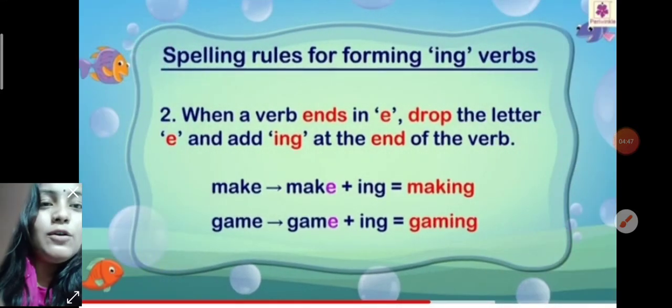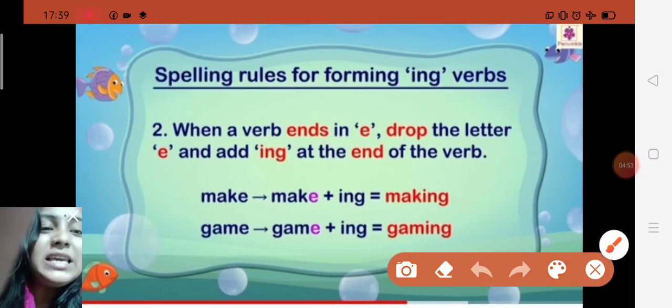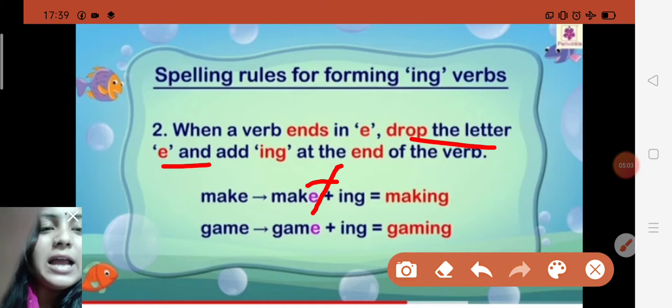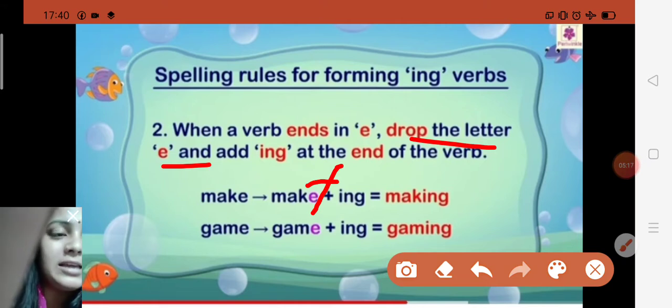Like written here, when a verb ends in E, whenever you are going to add ing, drop the letter E. It means you just remove the letter E and then add ing at the end of the verb. Yes, whenever you are going to make the verb form and show the action is happening right now, you all will add ing. So where you will add ing, this is also the rule.